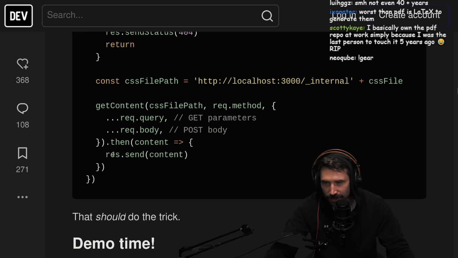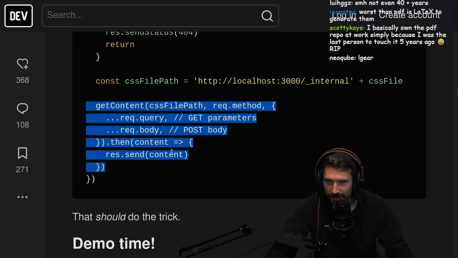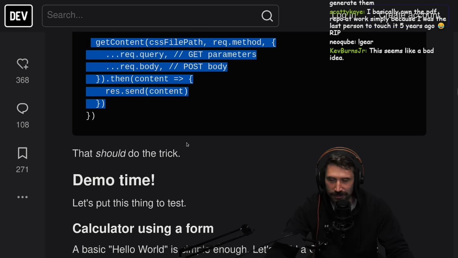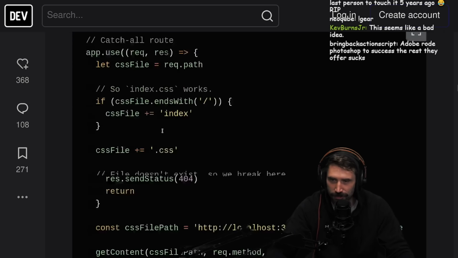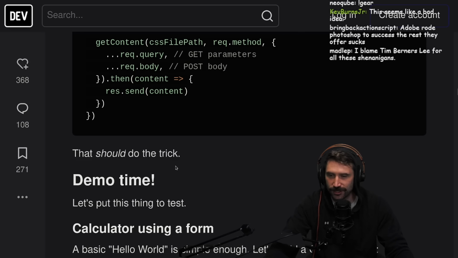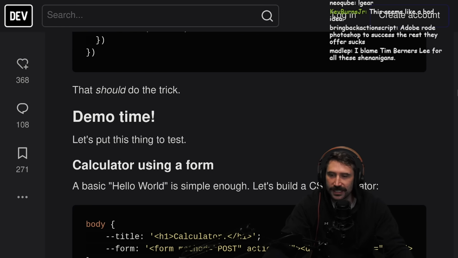We do this. I mean, you could have technically, you should have made it async and await, and you could do all the sweet new CSS things since you're already doing all these sweet arrow functions. Come on. That should do the trick. It's demo time. Let's put this thing to test.